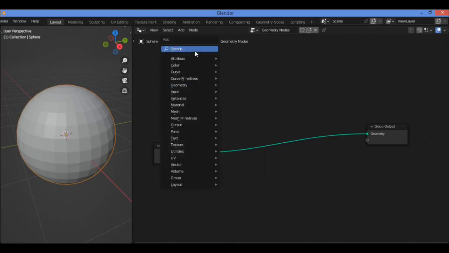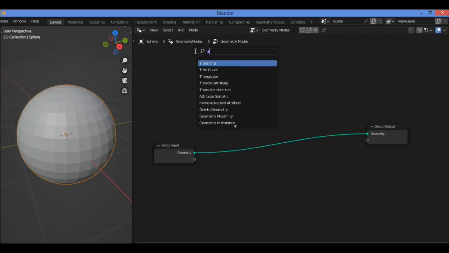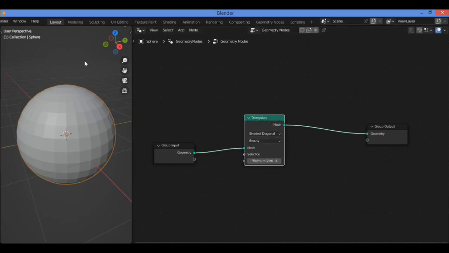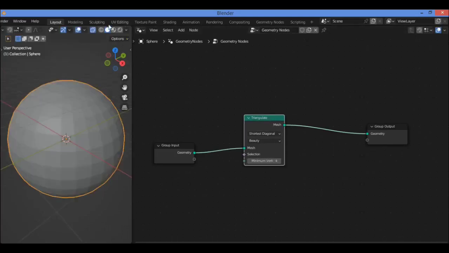Shift A, I'm gonna be adding Triangulate node. Search for it, connect it like this, and as you can see here, when you are in solid mode as shown here, you can see that some triangles are added by subdividing those faces.